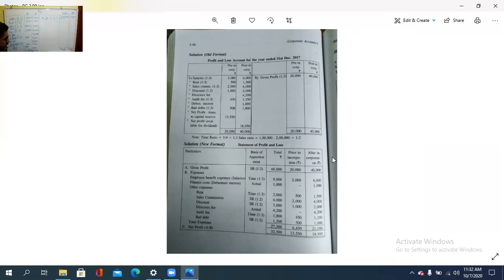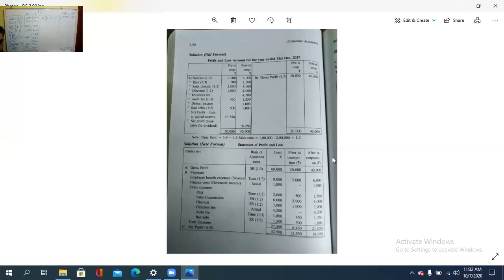See the first method. This is the first method in which we need to prepare the statement of profit and loss. Simple. So like the same, we need to prepare the statement of profit and loss. New format is there. Under the new format, the same also is to be apportioned there.